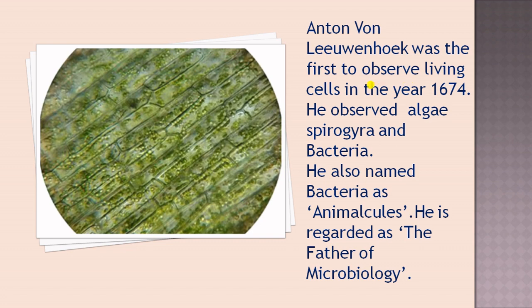Here you can find the difference. Robert Hooke discovered the cell, but those were dead cells, and he coined the term cella, which means a little room. But the living cells were discovered for the first time by Anton von Leeuwenhoek in the year 1674.